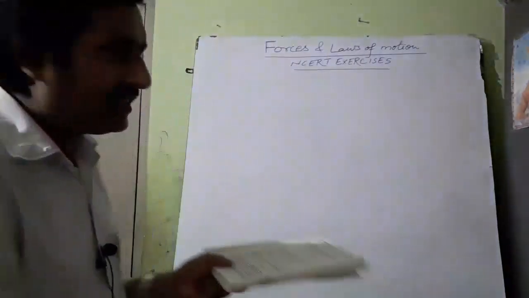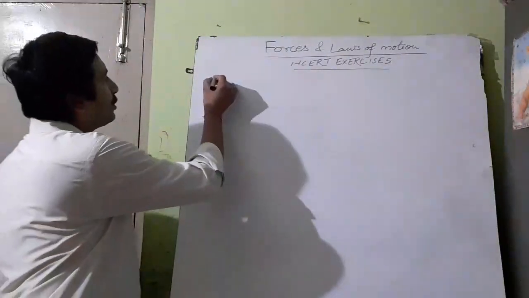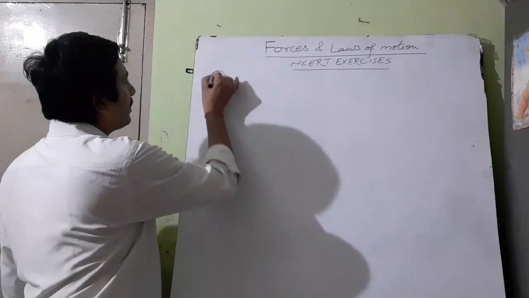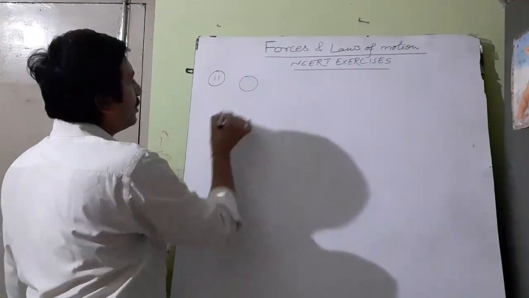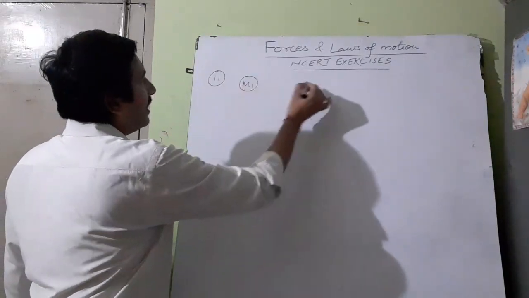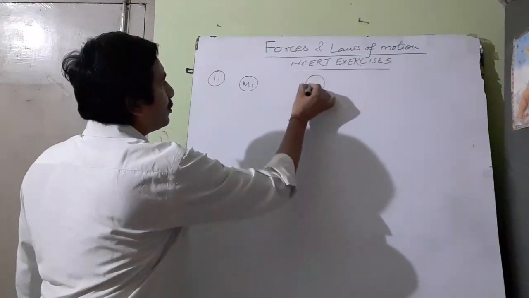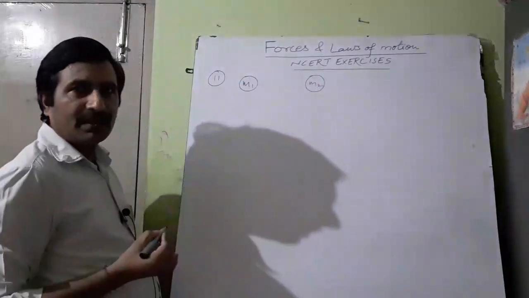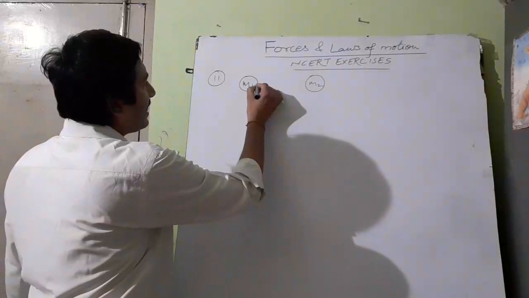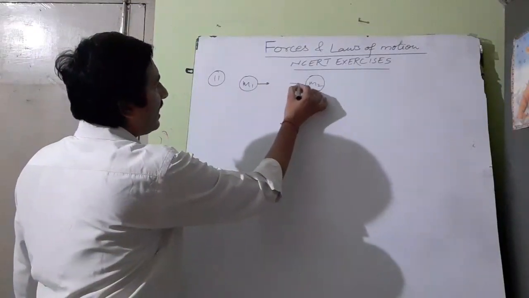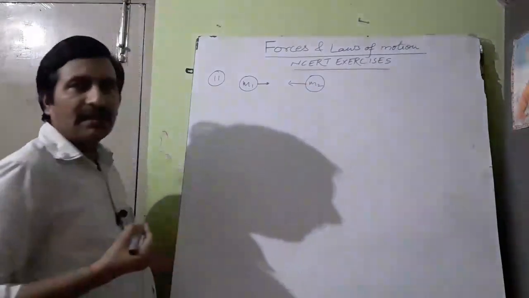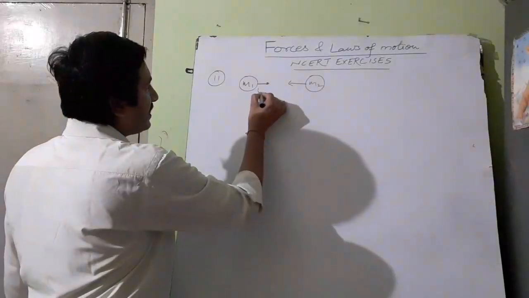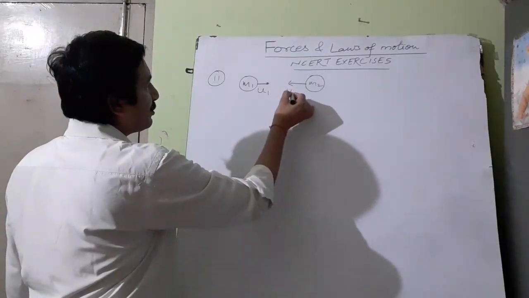It is given in the question that there are two objects. Suppose here is an object whose mass is m1 and here is another object whose mass is m2. They are moving in opposite directions, meaning this is moving towards right and this is moving towards left. Suppose its initial velocity is u1 and its initial velocity is u2.